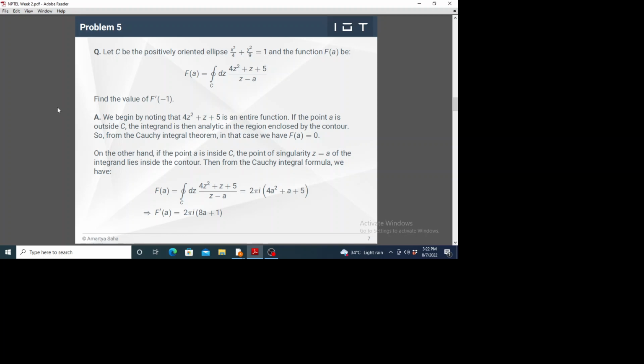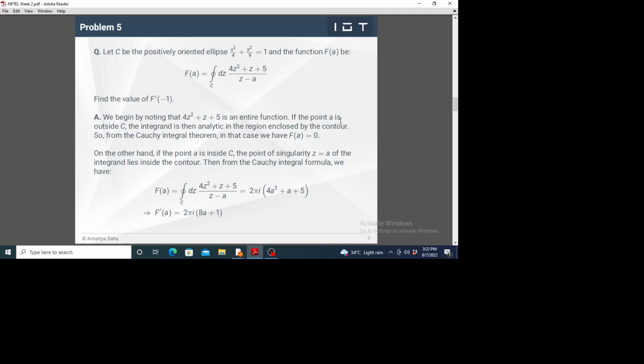Again, look at this integrand. You'll see that the numerator is an entire function because it's a polynomial, and the denominator has a zero at z equal to a. So depending on whether a lies inside or outside the contour C, we'll see how to compute this integral.